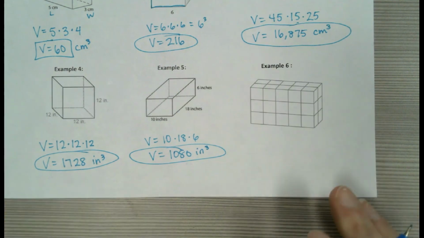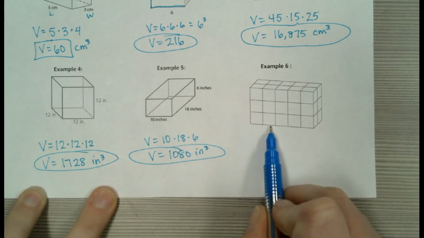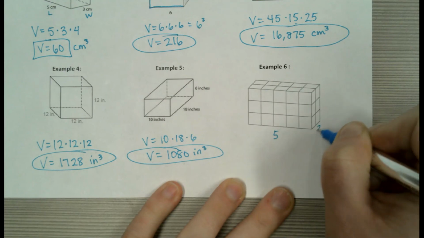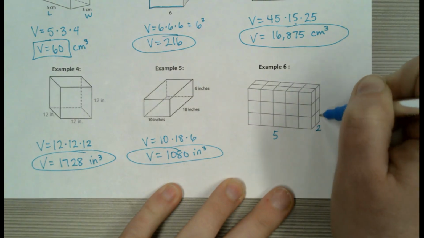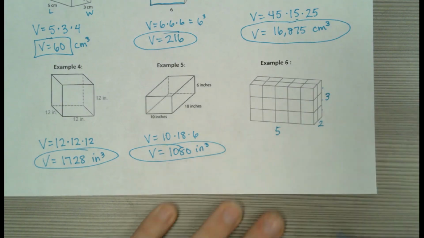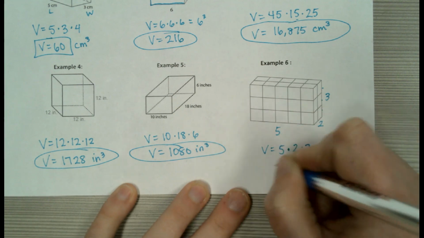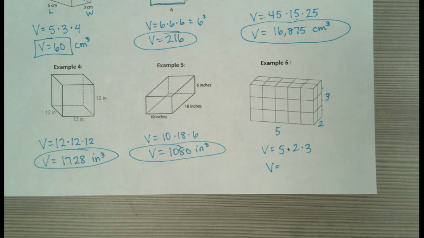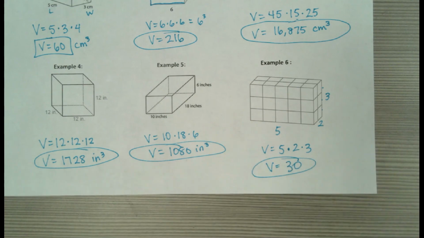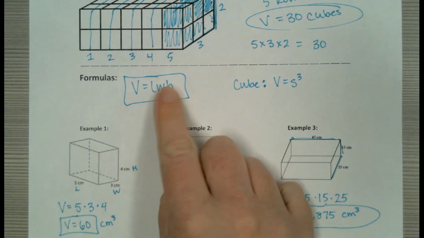Okay, and then for the last one, now this one doesn't have any dimensions, but you can figure out the dimensions. So let's count. In this direction, we have 1, 2, 3, 4, 5 blocks. In this direction, we have 2 blocks. And then up, we have 1, 2, 3. So my length is 5, my width is 2, and my height is 3. So I'm going to do 5 times 2 times 3. And that gives me a volume of, what, 30? Yeah, 30. There you have it. Okay, so this one should be pretty easy. Just take your numbers, take all of your dimensions, and multiply them. It's that easy.